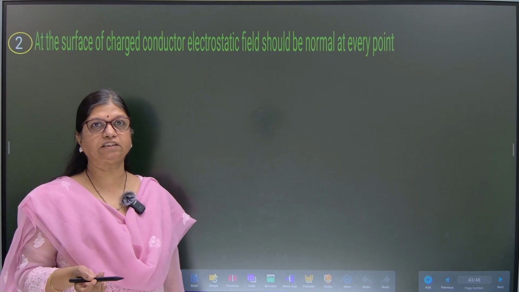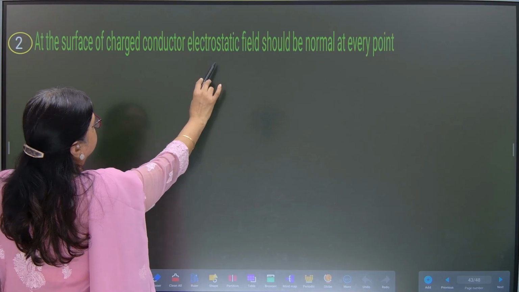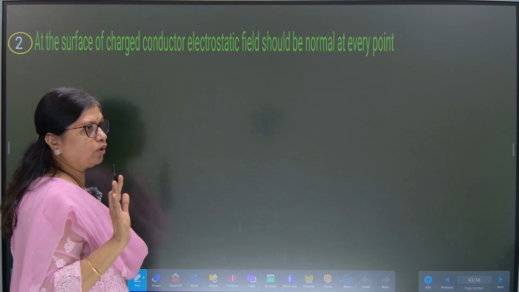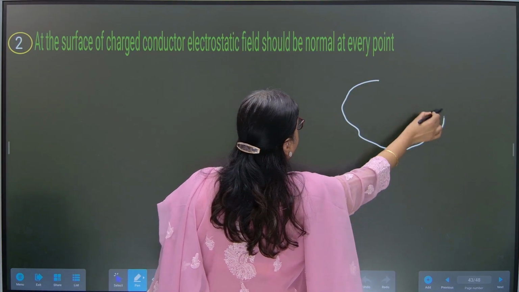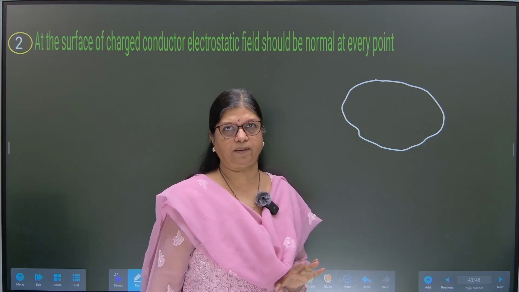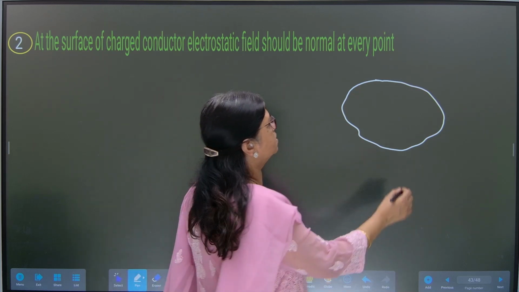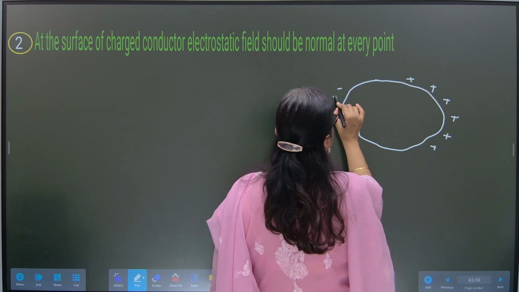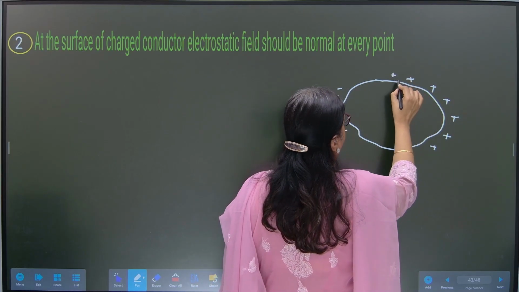Now let us move to the next point, which reads, at the surface of a charged conductor, electrostatic field should be normal at every point. First of all, understand what is given, because that is what we are going to be using. Now, I have considered one conductor with an irregular shape. Now, the point is telling us that electric field at every point due to either positive charges or negative charges should be normal at that particular point.